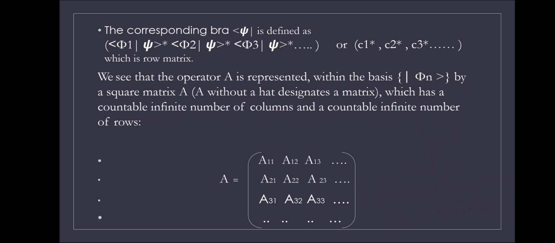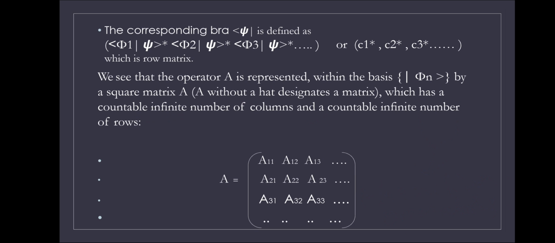The corresponding bra psi is defined as follows. We already discussed in Dirac notation that wherever we have a ket vector, there also exists a bra notation. Therefore, the bra psi is bracket phi 1 psi conjugate, bracket phi 2 psi conjugate, bracket phi 3 psi conjugate and so on, that is C1 conjugate, C2 conjugate, C3 conjugate and so on.